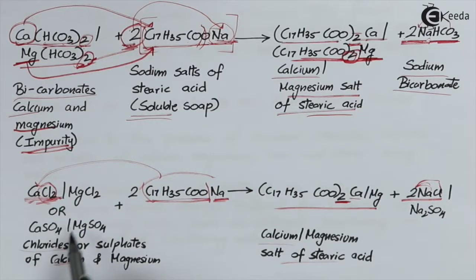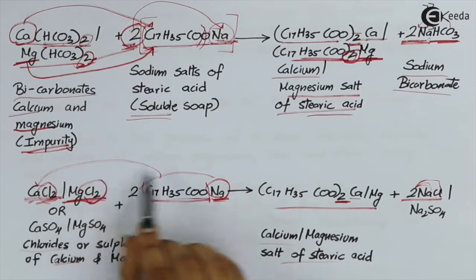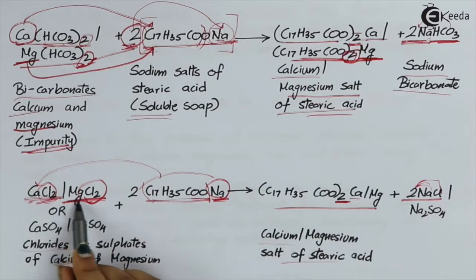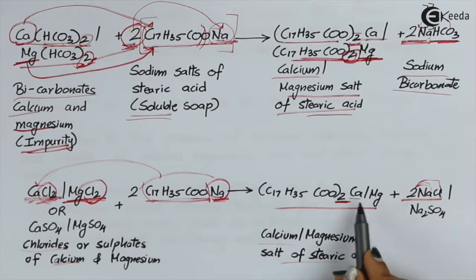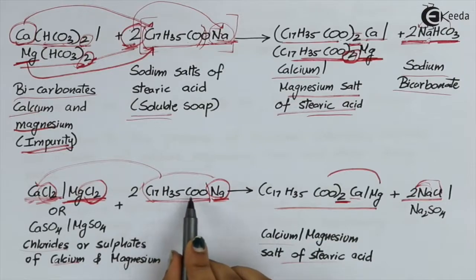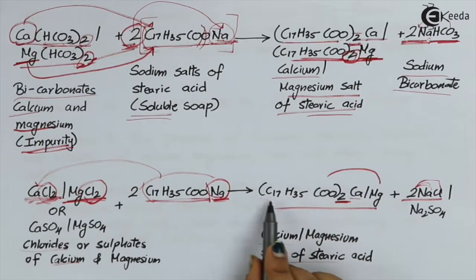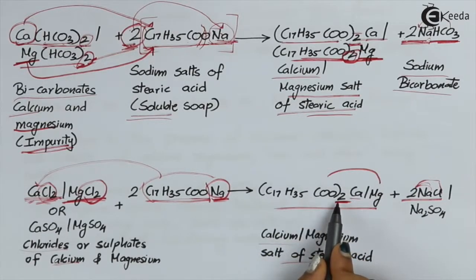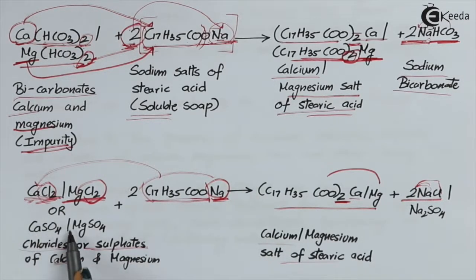The same reaction can be done for magnesium chloride as well. We have MgCl2. It is the same reaction, but over here instead of Ca we will have Mg. That means this Cl2 and this 2 Na will form the same byproduct of 2 NaCl, and this Mg over here will go and attach itself to C17H35COO, which is over here. So 2 C17H35COO are on the reactant side, which get attached to the Mg. So over here I have magnesium with C17H35COO, which is twice.